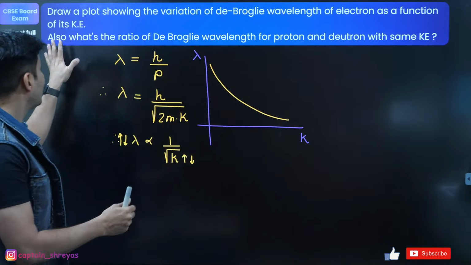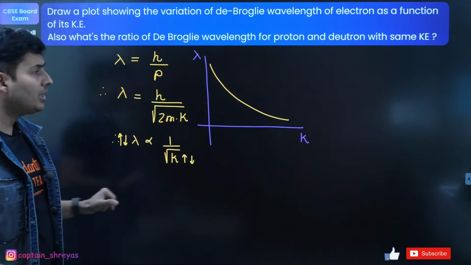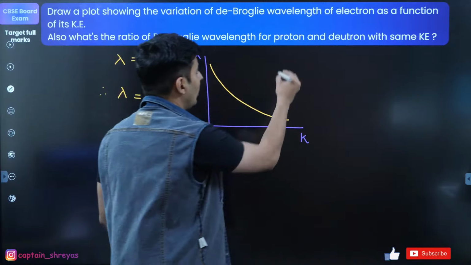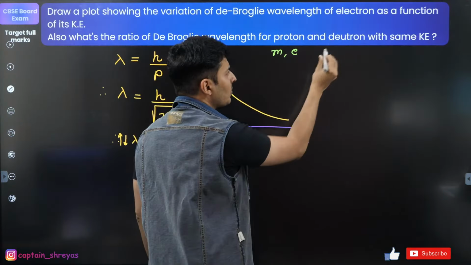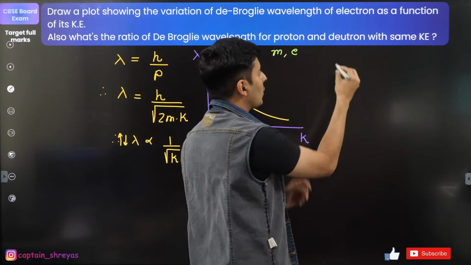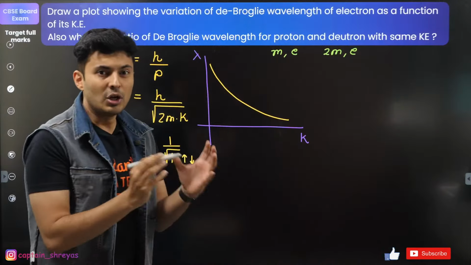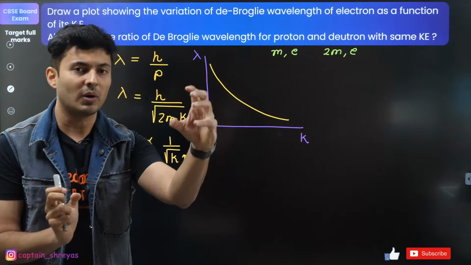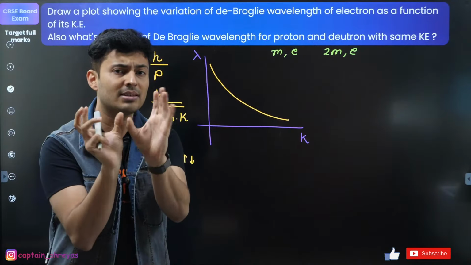Now the next point, what is the ratio of the de Broglie wavelength for proton and deuteron? Now proton means, if you take the mass as m, the charge is basically e. For deuteron, it's basically 1 proton and 1 neutron. So the mass will be 2m, charge will be still e only. Deuteron is nothing but one proton and one neutron. That's all. So the mass will be double because proton and neutron roughly have the same mass.